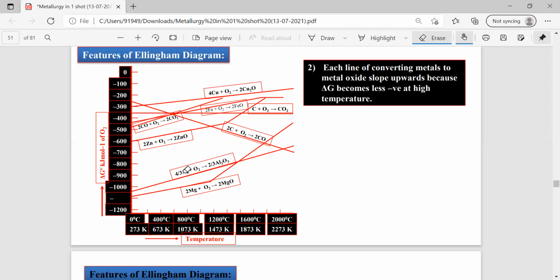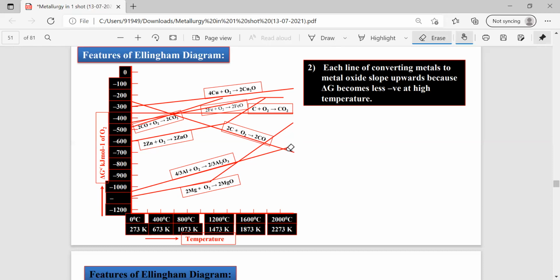So among magnesium and aluminum, according to this graph, the temperature is nearly 1873 kelvins. Below 1873 kelvins, magnesium acts as a better reducing agent than aluminum. But after this point, at higher temperatures, this line indicates formation of magnesium oxide, and this line indicates formation of aluminum oxide.